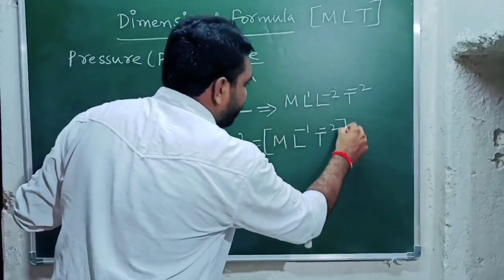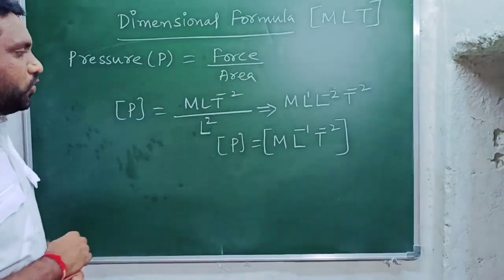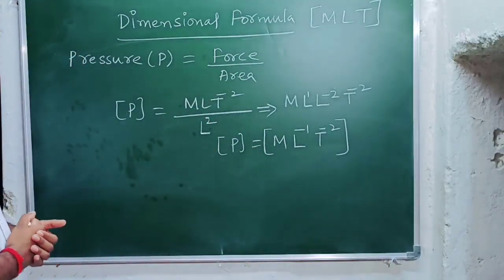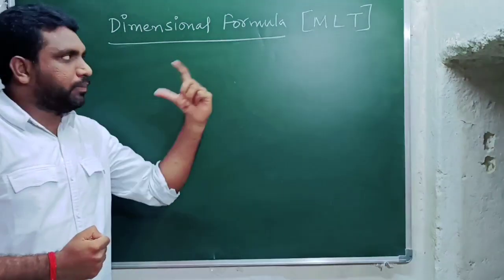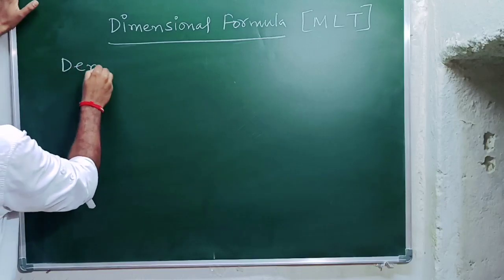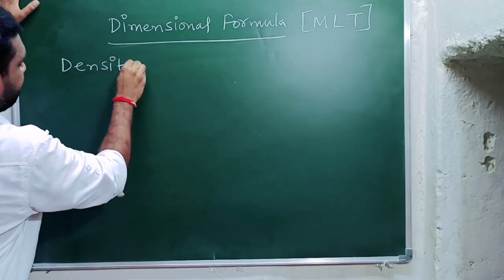So what is the dimension formula of pressure here? M L to the power of minus 1, T to the power of minus 2. So in this way we can find the dimension formula of pressure. After the completion of the dimension formula of pressure, next we will consider density. We are going to find the dimension formula of density.